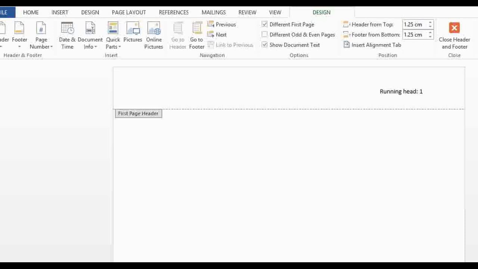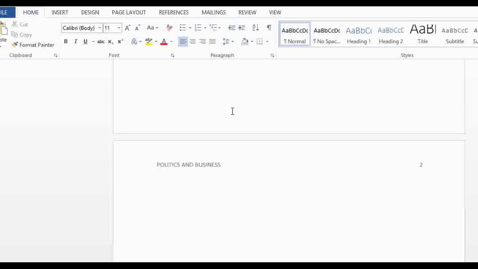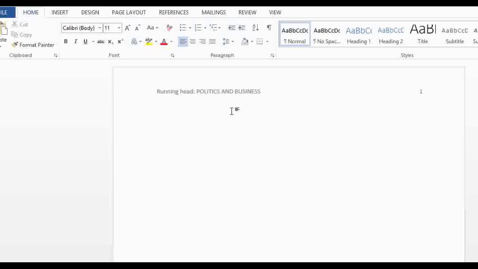Running head, and then I write politics and business there. Then I'm going to make sure that these go to the right. After I'm done with that, I'm just going to double click, and there. So the first page is going to be running head: politics and business. If we go on to the second page, you're going to see politics and business, but the words running head are only on the first page. So that's really simple.